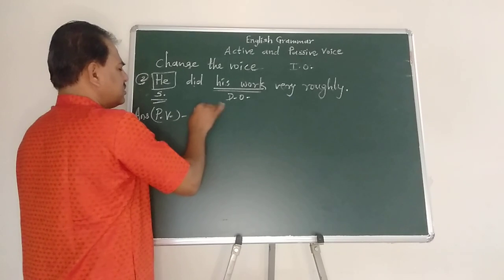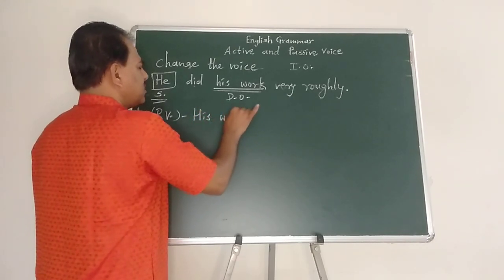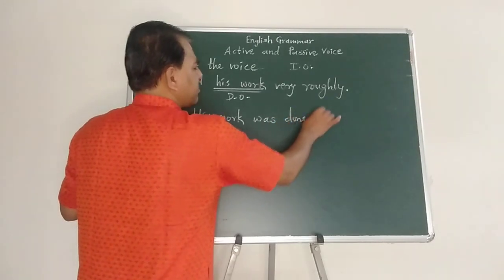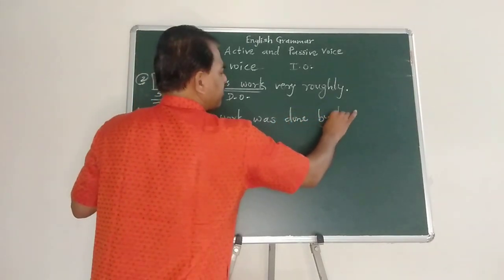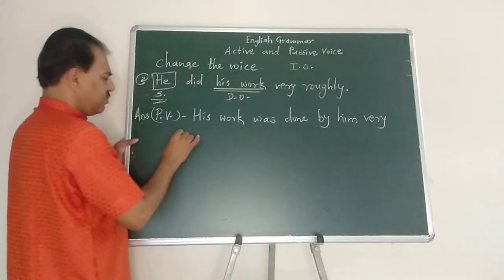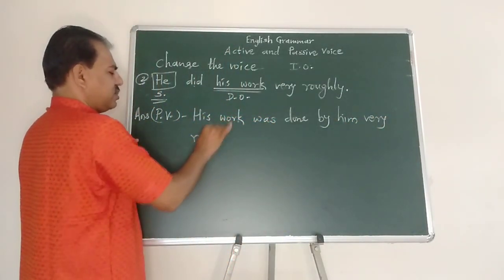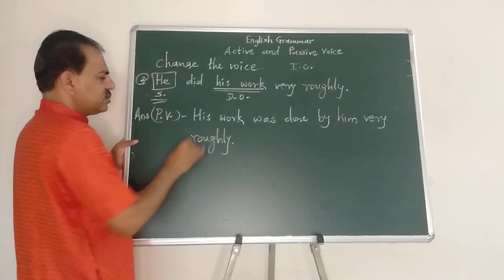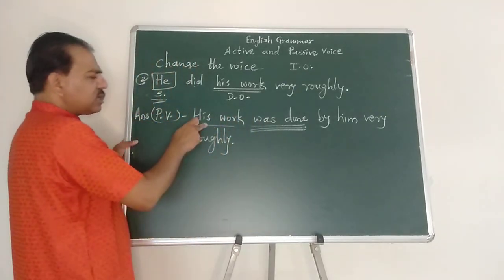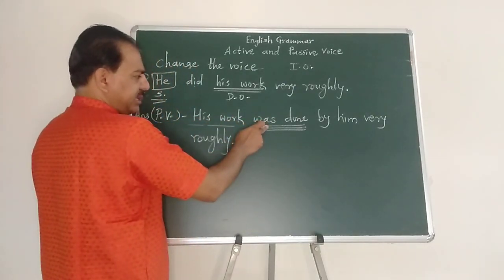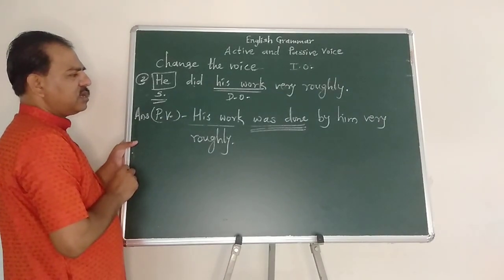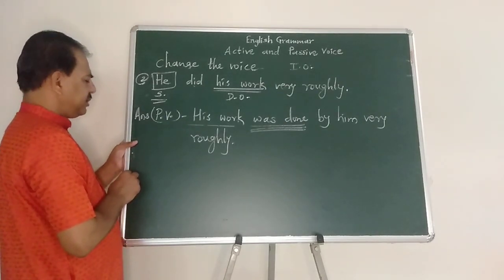His work was done by him very roughly. Now see, was done is focused. His action is focused. Passive voice of simple past tense: His work was done by him very roughly.